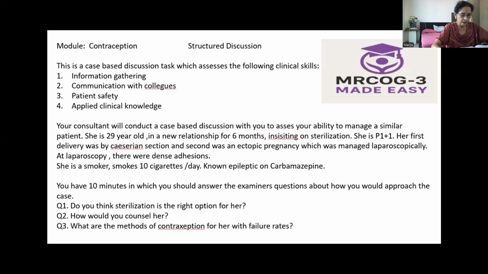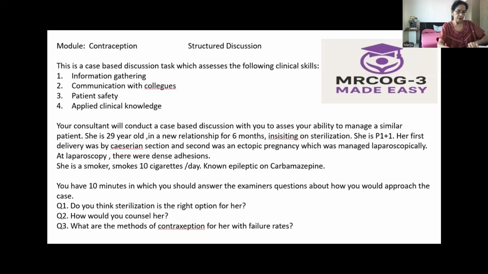In my opinion, she is a young patient, 29 years, that is less than 30 years. Apart from that, she is in a new relationship, so there is the possibility of a future pregnancy, and she may change her mind and look for further pregnancies. That's the second thing. Third thing, sterilization is a permanent method, and though permanent, there is a risk of failure of 1 in 200.